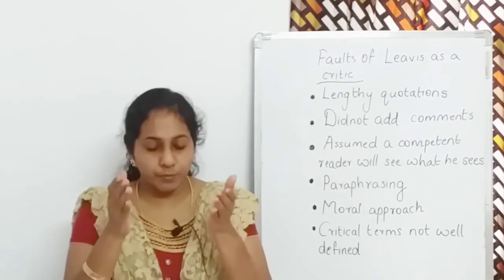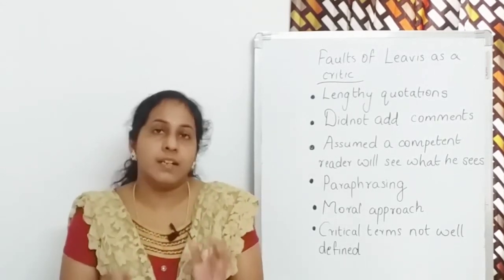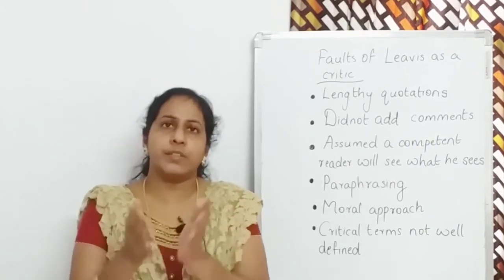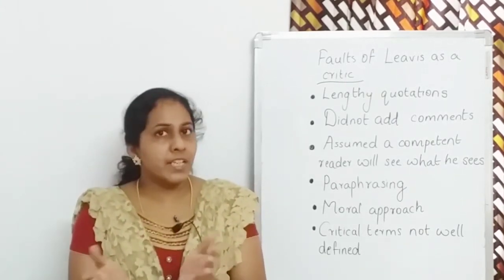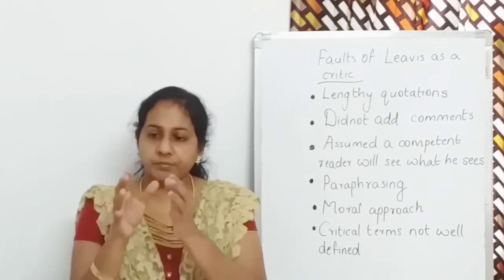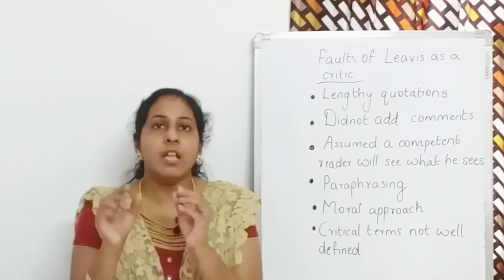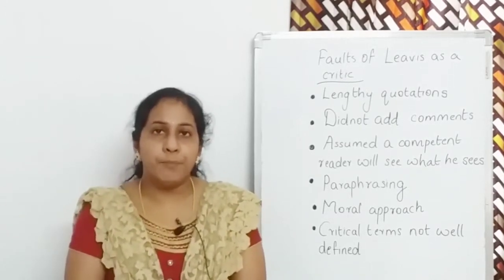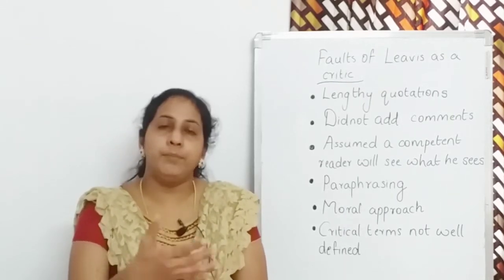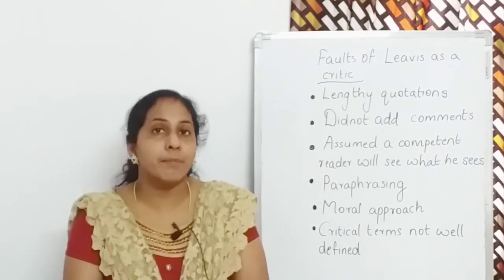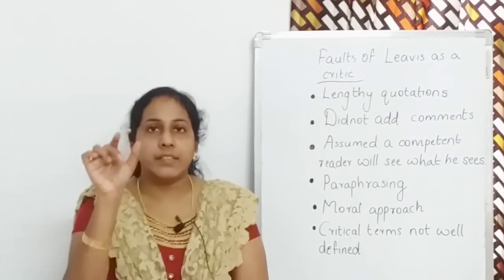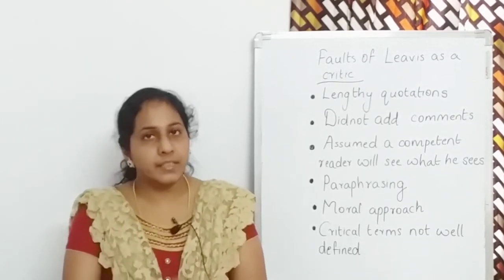When you read a poem quickly, you may not understand its meaning. Then there will be a paraphrase in your guide, in your guide book or your textbook; often the textbook itself has a paraphrase. When you read that paraphrase, there will be a passage, a paragraph, which tells you the meaning of the poem and does not change the meaning of the original text. It can be a text or a poem. So it helps you to understand better. In simple words, they'll explain the meaning of the text or the poem.